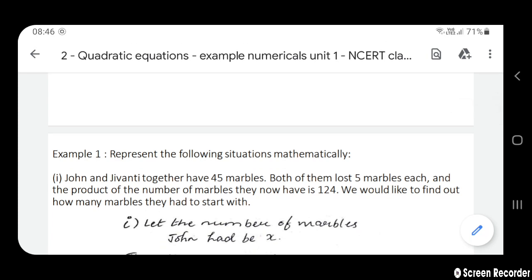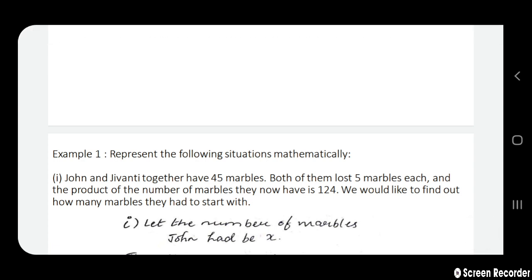Let me take up the first question. John and Jivanti together have 45 marbles. Both of them lost 5 marbles each.